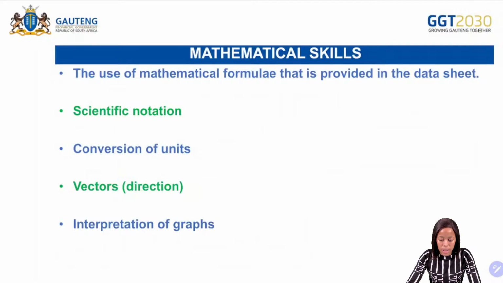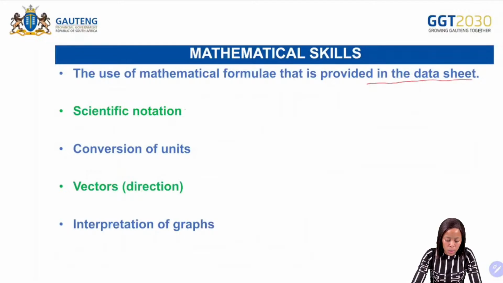Okay. Next one, mathematical skills. It says the use of mathematical formulae that are provided in the data sheet. So again, you need to make sure that you use your data sheet. And you need to make sure that you understand scientific notation, because other chapters in paper 1 require you to write your answers in scientific notation. For this one, you need to make sure that you use a calculator that you are familiar with and you understand that calculator. Then you need to make sure that you know the conversion of units. So have the right conversions, know the conversions.